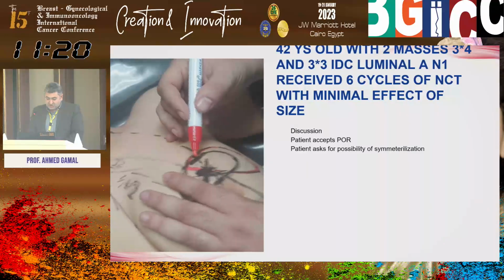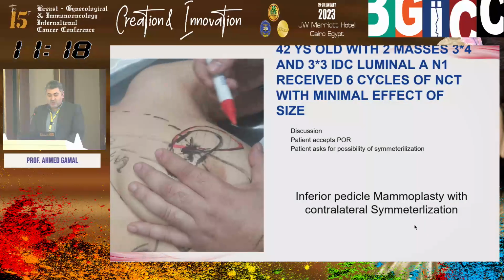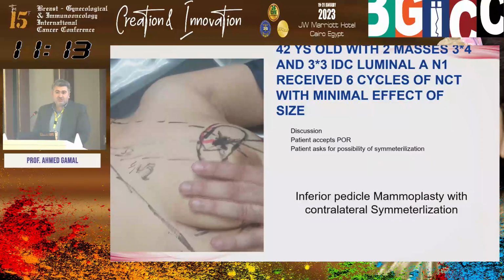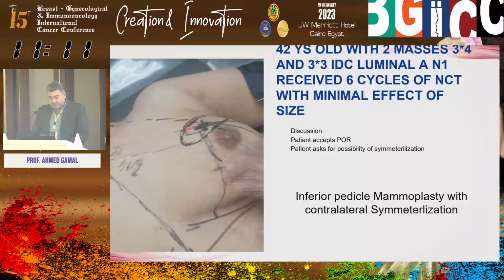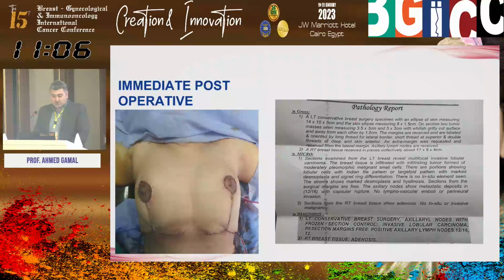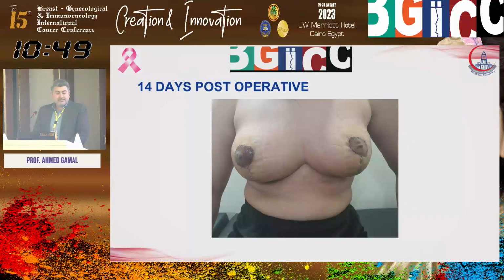Here for this patient, we go for inferior pedicle mammoplasty, and the patient requested contralateral symmetrization because she has a degree of back pain from her breast size. Here is the immediate post-operative, and here is the pathology. I excised about 14 by 10 by 5 centimeters from the breast, and the masses were 3.5x3 and 3x3, 1.5 centimeters apart from each other. All margins are free in this patient. And here is the 14 days post-operative.